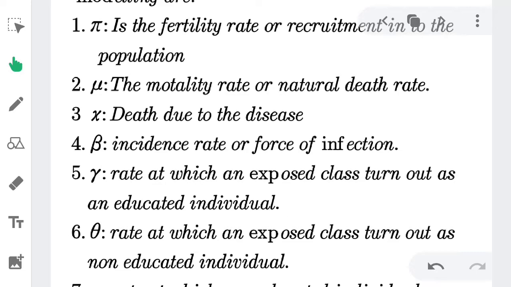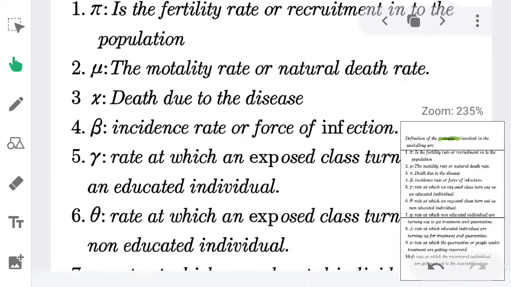You have beta. Beta represents the incidence rate or the force of infection. The incidence rate here means the average number that an infected individual is able to infect throughout his whole life of being infectious. That's beta. You have gamma to represent the rate at which an educated individual is exposed to the virus, the rate at which the educated individual is contracting the virus.